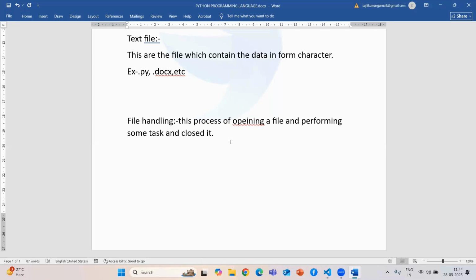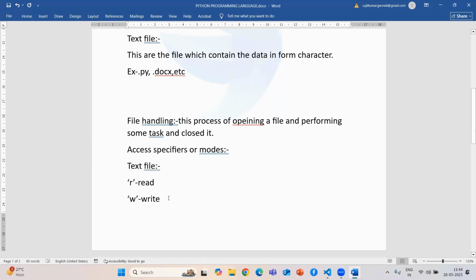Then to access a file using Python, there are some access modes. Means we have some modes to open that file or write to it. The access specifiers or modes that are available in Python: first one is read access mode, sorry, then we have write access mode, and so on, in your text file.